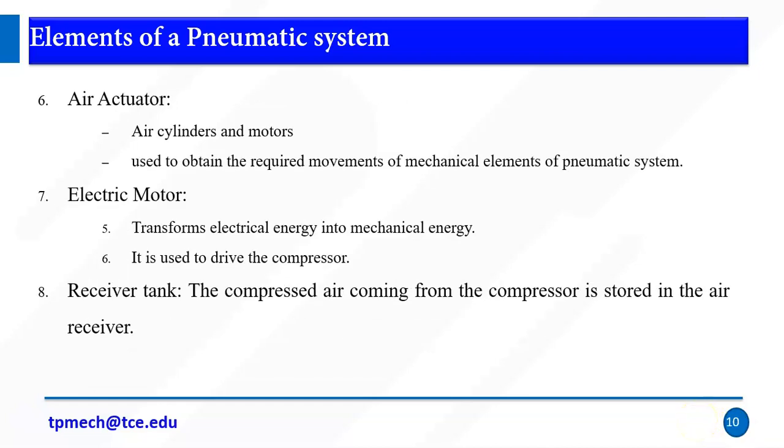And the air actuator: here also we have a linear actuator as well as a rotary actuator. For the linear actuator, we have an air cylinder. For the rotary actuator, we have motors, used to obtain the required movement of mechanical elements of the pneumatic system. And we have an electric motor.